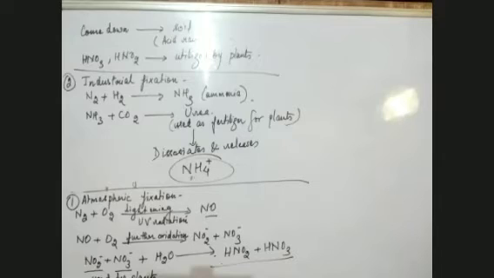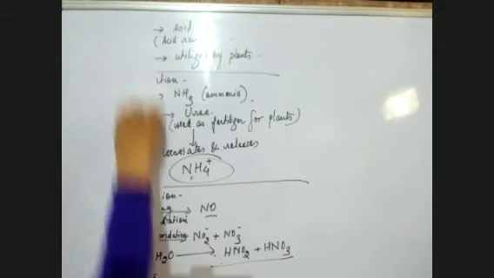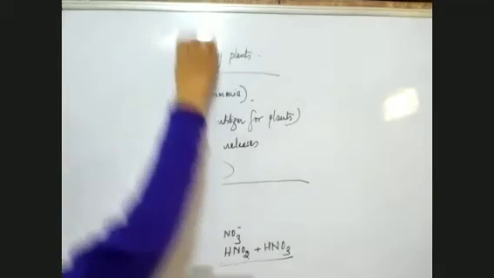If you remember, there was a chapter, mineral nutrition, in which we did how nitrogen gets into the leguminous plants, how the enzyme nitrogenase acts, and how the nitrogen gets reduced and forms NH3, and then protonation of NH3 forms NH4. So we come to the biological fixation of nitrogen.